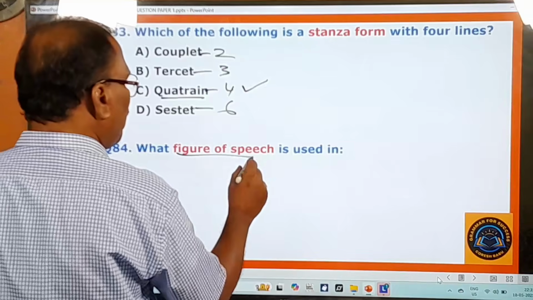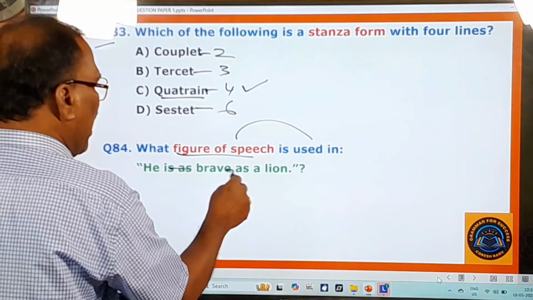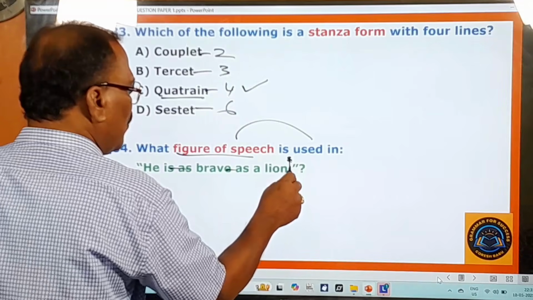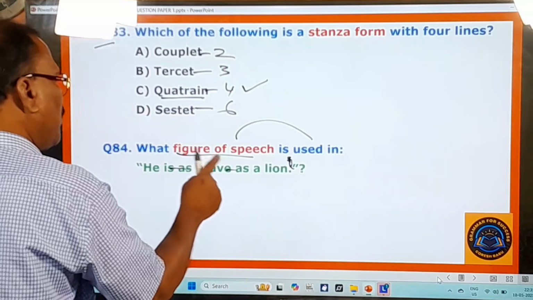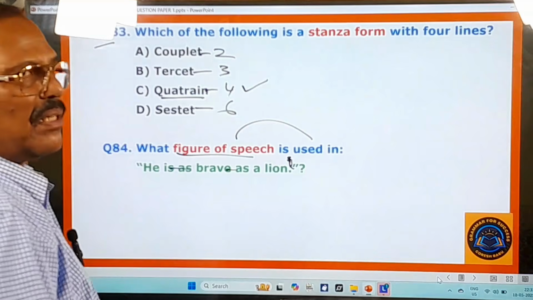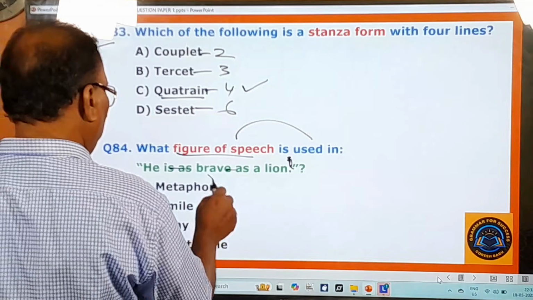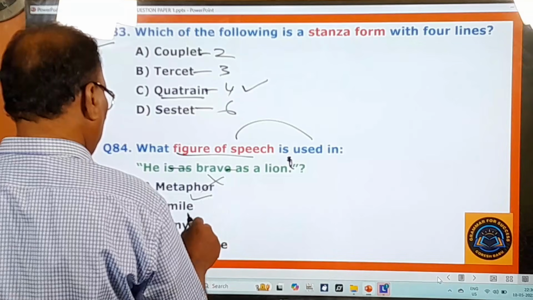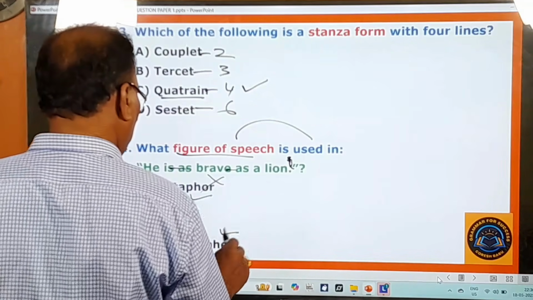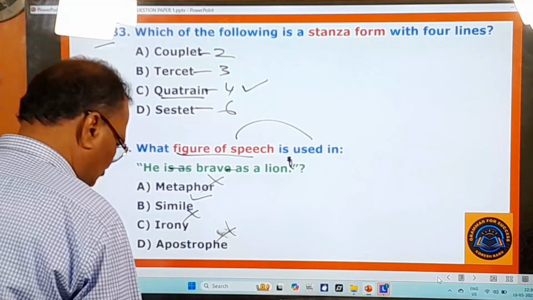84th one. What figure of speech is used in "He is as brave as a lion"? So wherever you use this "as", that is nothing but a simile. Only in a simile do we use "as" or "like", right? And here you pay attention. Metaphor, no. Simile, yes. Irony, no. Apostrophe, no. So simile is the right one. You move on to other questions.